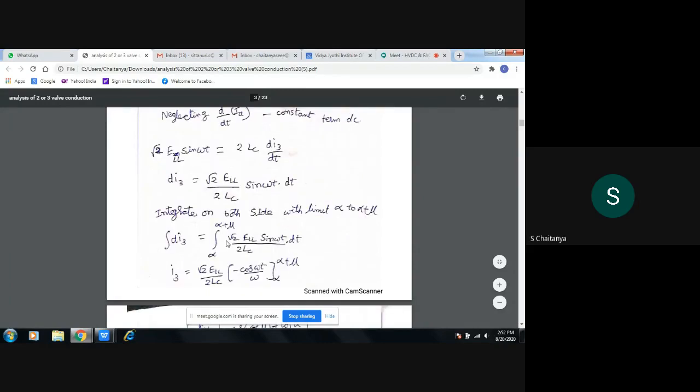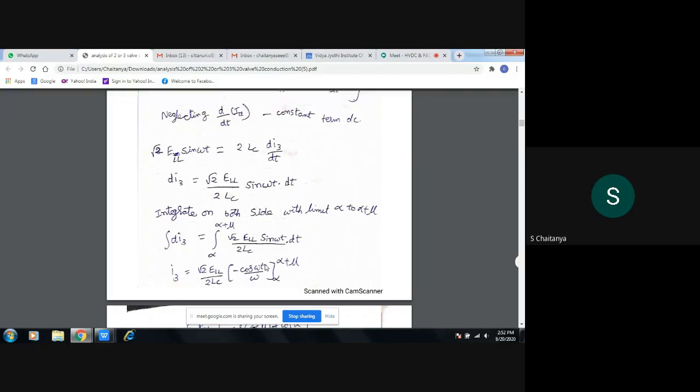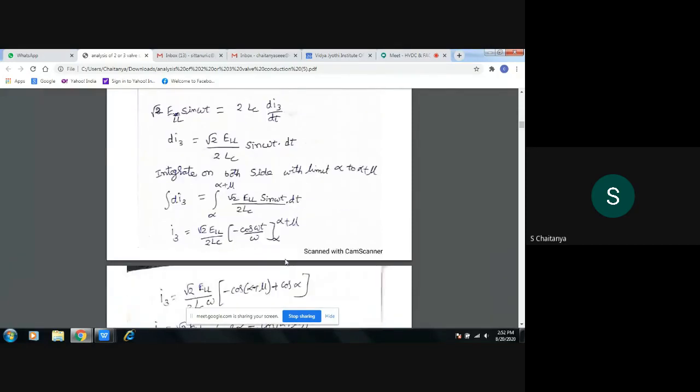Now integrate on both the sides with the initial stage of the overlapping angle and the ending of the overlapping angle. The initial stage of the overlapping angle you can also call the commutation angle, and the ending stage of the overlapping angle you are calling the extinction angle. Root 3 ELL sin omega t by 2 LC, take the integration. So sine omega t d omega t integration is minus cos omega t by omega. Take the integration and substitute the limits.